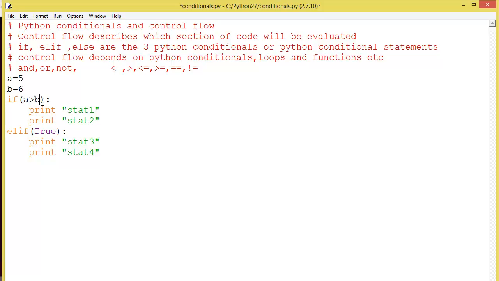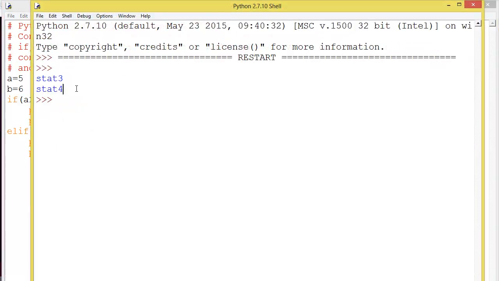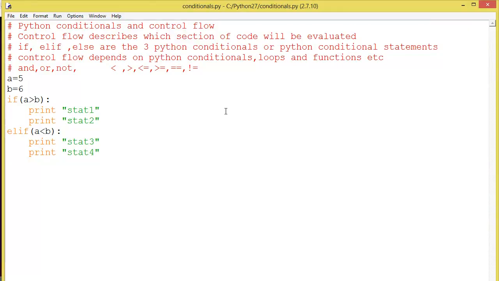So these two statements won't be executed. Now it will evaluate this expression. If we give another expression like elif a less than b, 5 is less than 6, so it is true. So these two statements will be executed here. Statement 3 and statement 4 executed. So this is how it works.